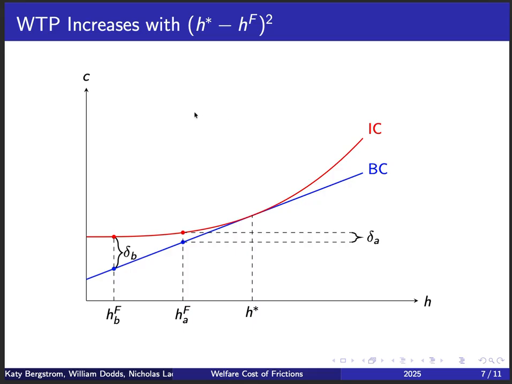And this is capturing the curvature of the indifference curve, and is associated with the fact that this increase is proportional to the square of this difference.